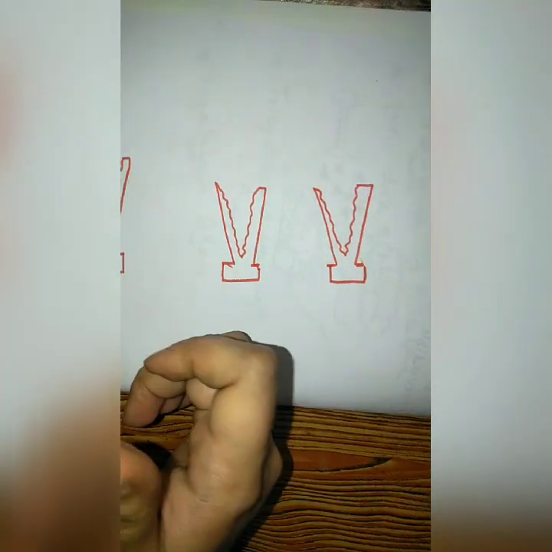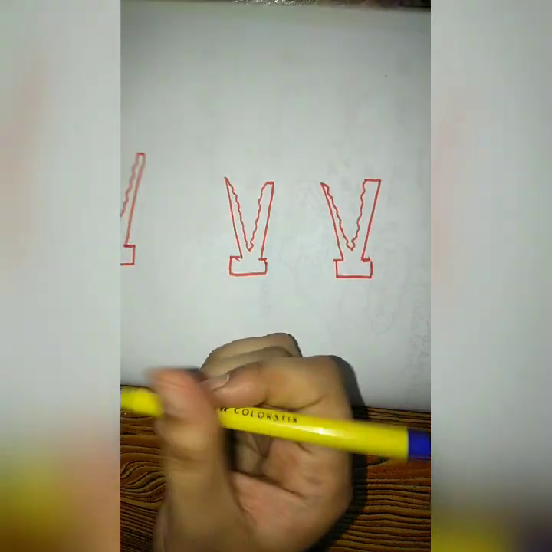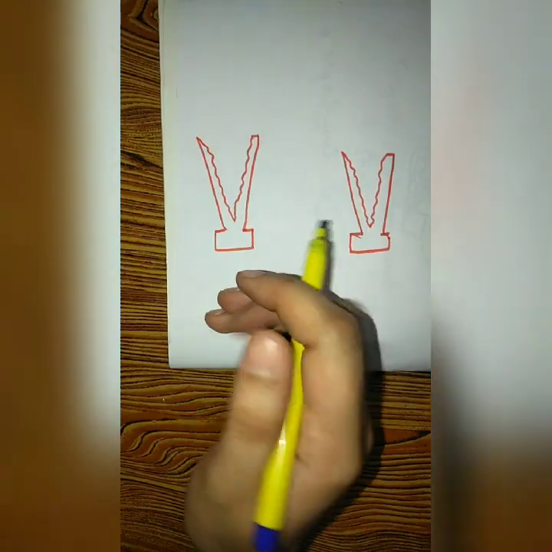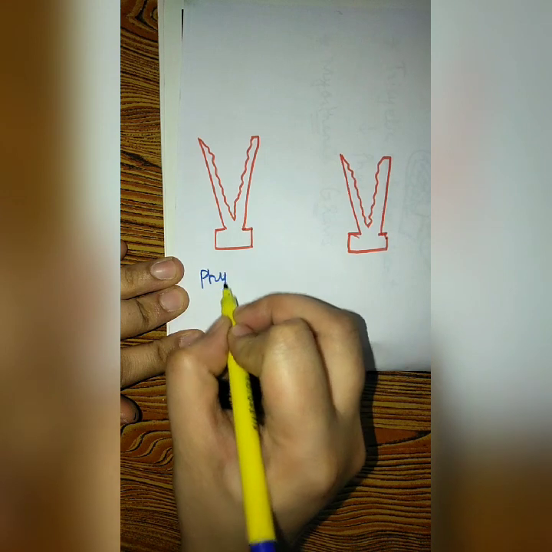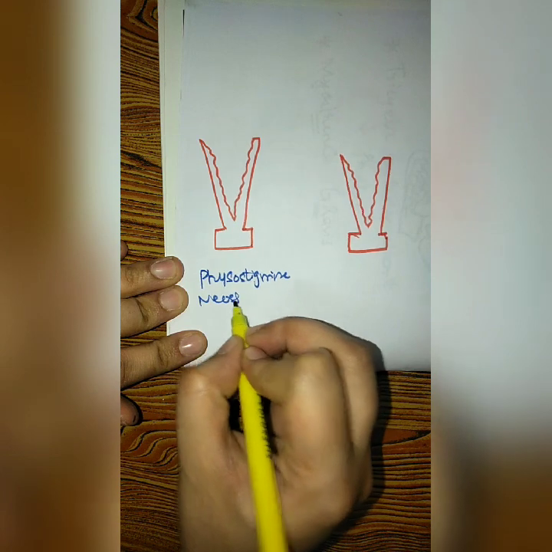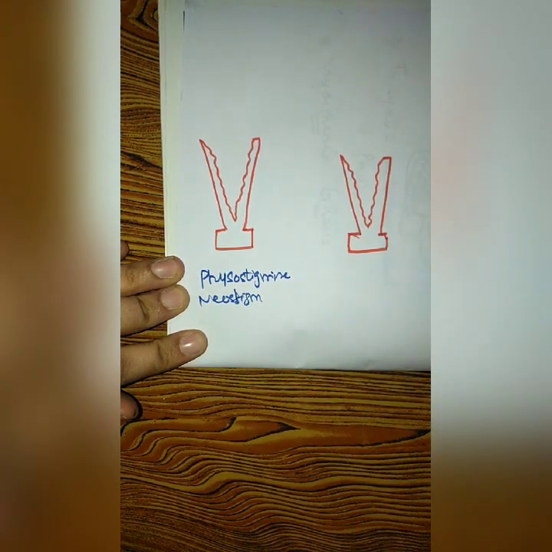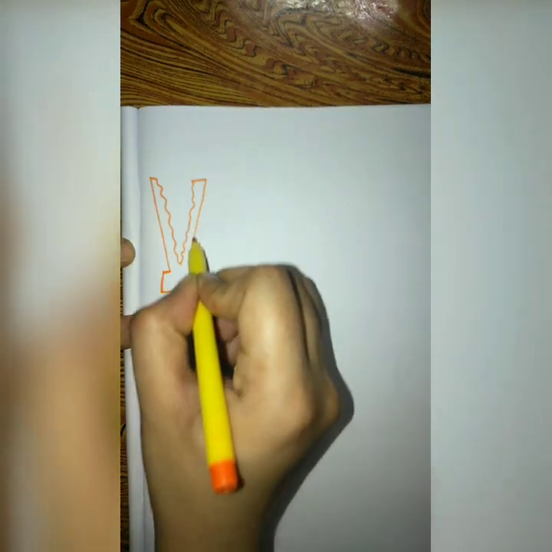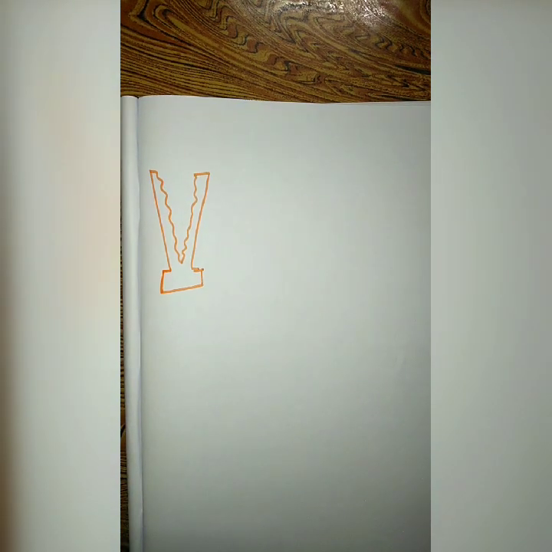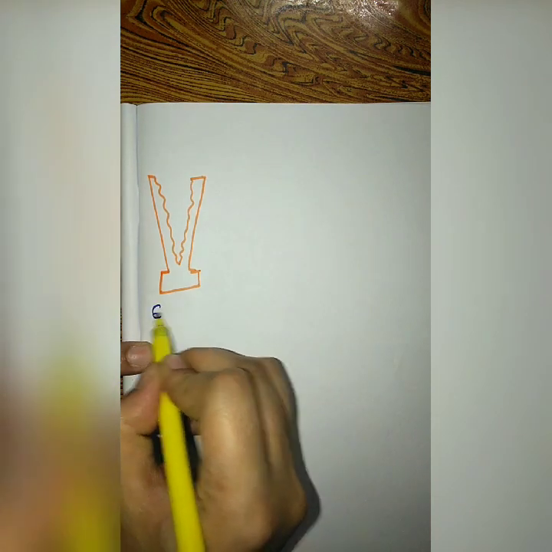So the agents such as your physostigmine, neostigmine. So suppose this is your acetylcholine esterase enzyme. We'll see how different anticholinesterase drugs will interact. We'll take a simple example of edrophonium.